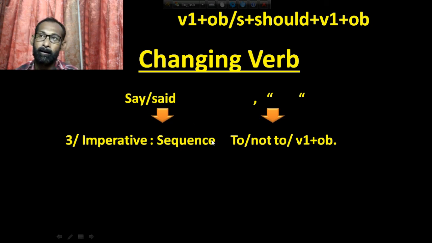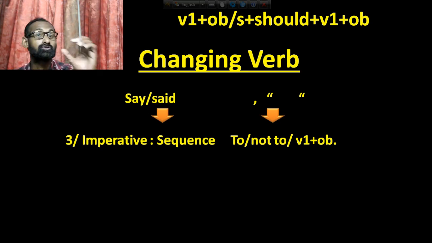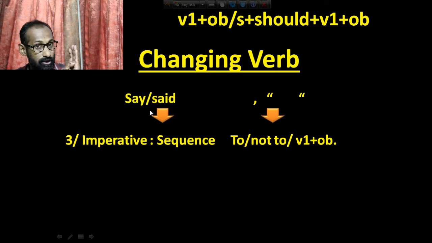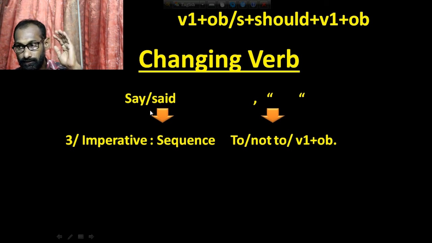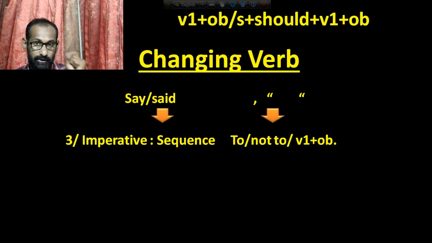That means, so I have written just sequence. For example, I told you, give me a glass of water. That means I am giving you the order. So here is sequence. That means you have to use sequence instead of say or said. For order, that means adesh, you have to use order. Onurod, you have to use request. Ichha, you have to use wish. Prarthana, you have to use prayed.